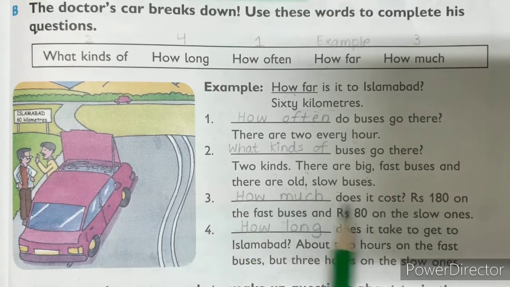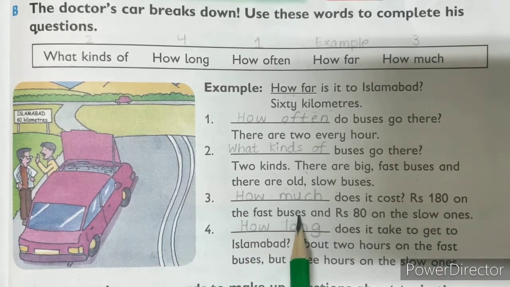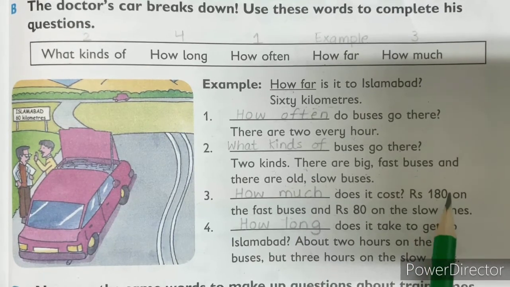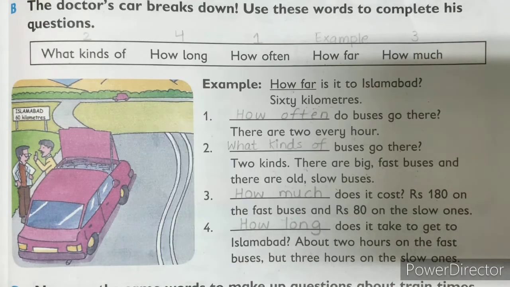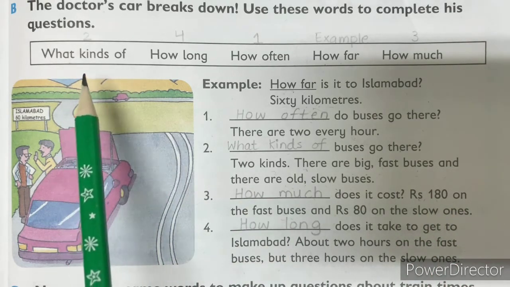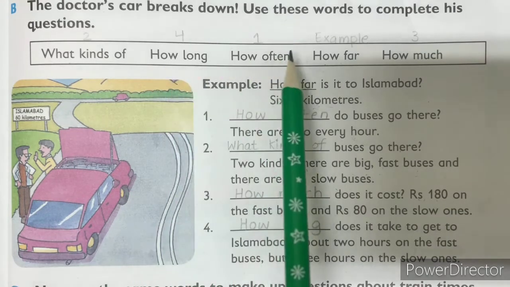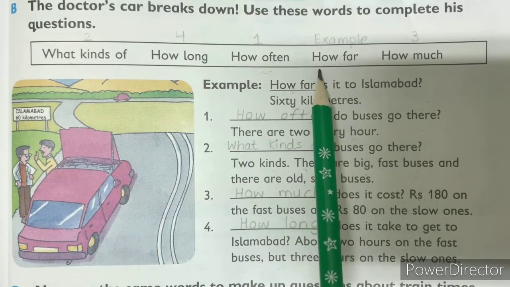Alright, student. Number 3. Rupees 180 on the fast buses and rupees 80 on the slow ones. Now here that person is telling about the cost, that how much does it cost. So for cost, what will we use? What kind of? No. How long? Distance? For distance? No. How often? Regularly? No. How far?